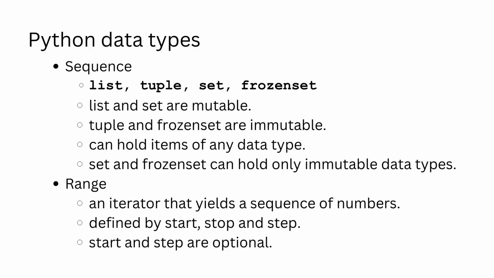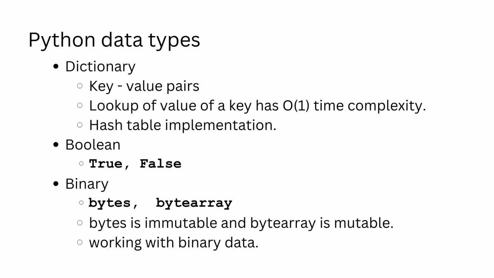Tuple and frozen set are immutable versions of list and set, respectively. Tuples and frozen sets, once initialized, cannot be updated. Range is a Python data type, which holds sequence of numbers. It generates numbers at runtime, and is not stored in memory. It has a start-stop-step syntax, and the upper bound, stop, is always excluded. Dictionaries are a collection of key-value pairs. They are mutable, and the lookup of any key in the dictionary has the same time complexity.